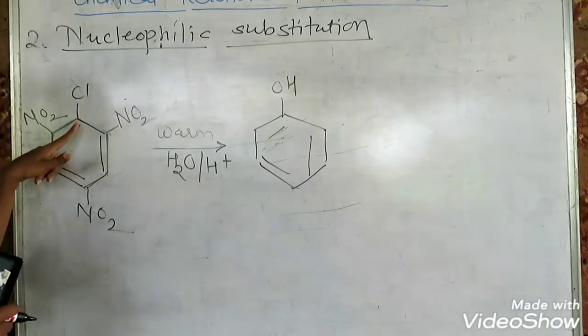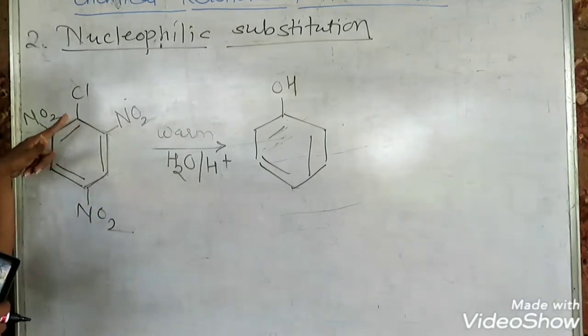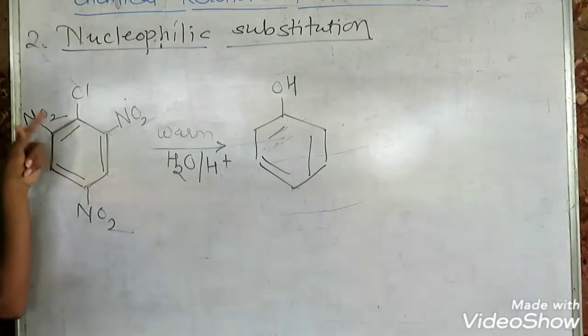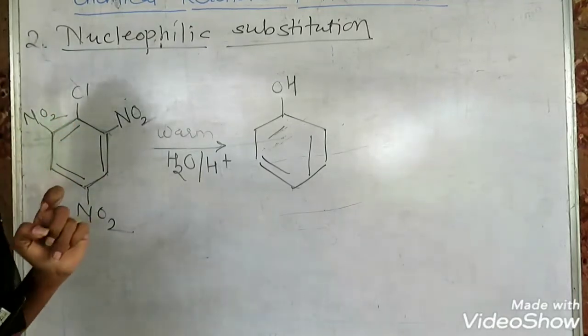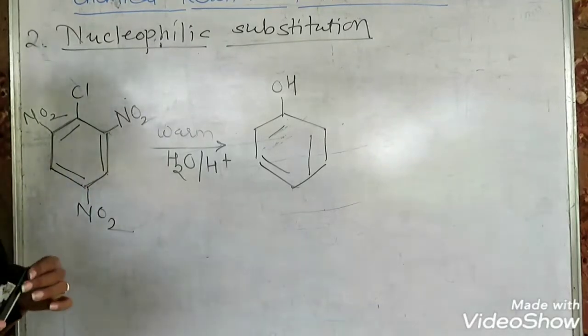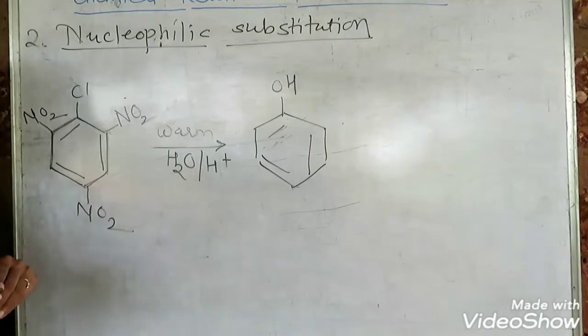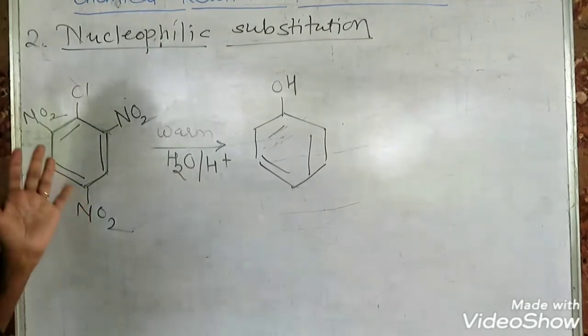The carbon on which the halogen is present is sp2 hybridized, so this bond is not purely single or purely double, it has partial double bond character, so the bond length is smaller, and because of smaller bond length, bond strength is higher. So these are the reasons why they do not readily undergo nucleophilic substitution reactions.